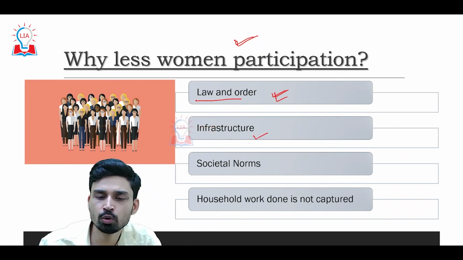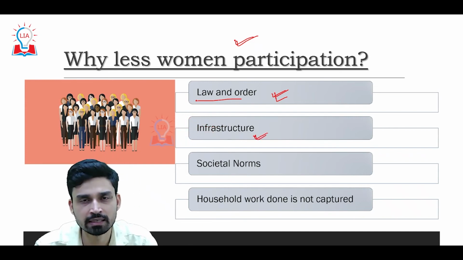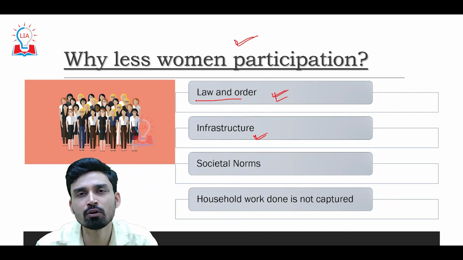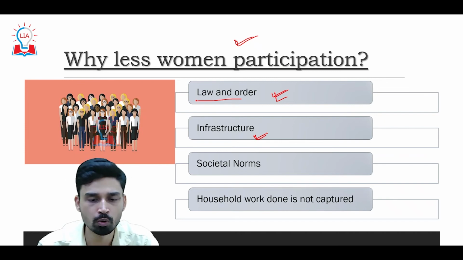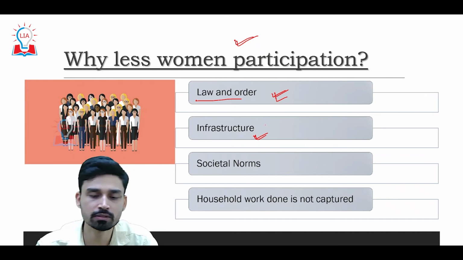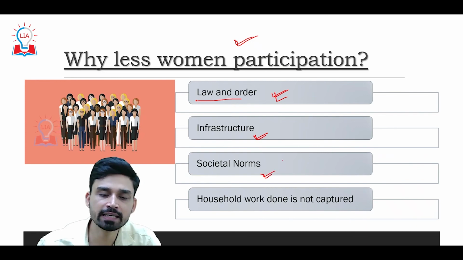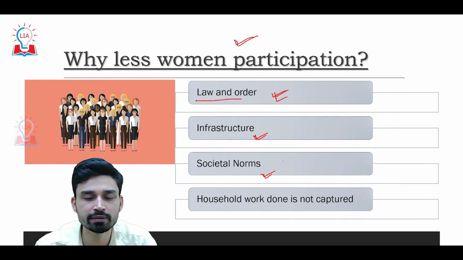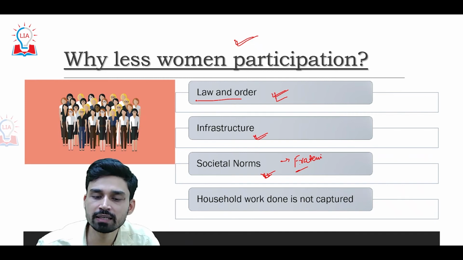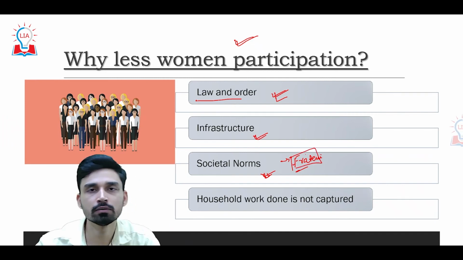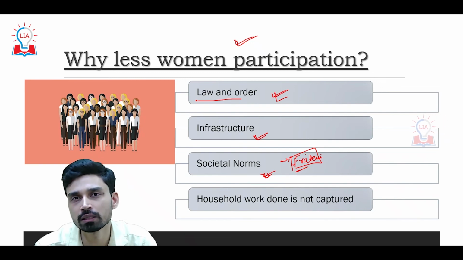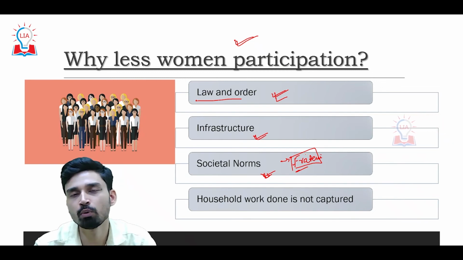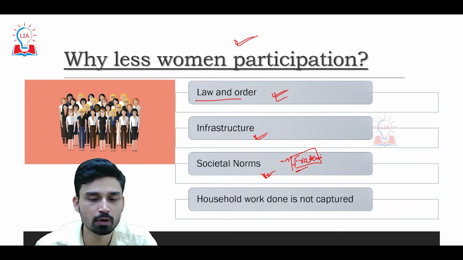Second, there is a low level of infrastructure except in a few cities, and that causes problems and challenges to women moving from their home to work and work to home. So infrastructure, like better means of transportation, needs to be developed to address this issue. Third, obviously, since India to a large extent is still a traditional conservative society driven by a paternal mindset, in many households the members of the household do not want the women to go out and work, rather they want them to take care of the needs of the household